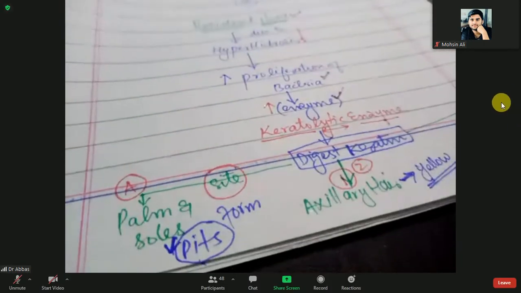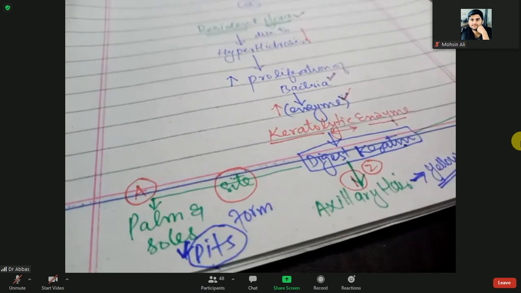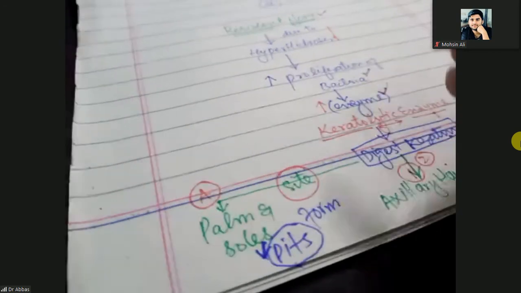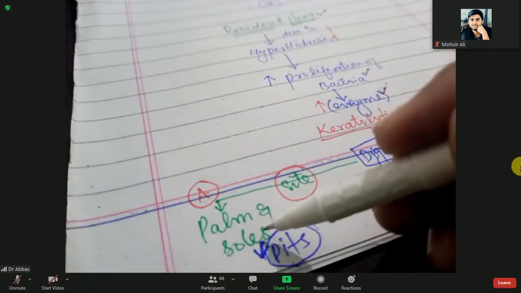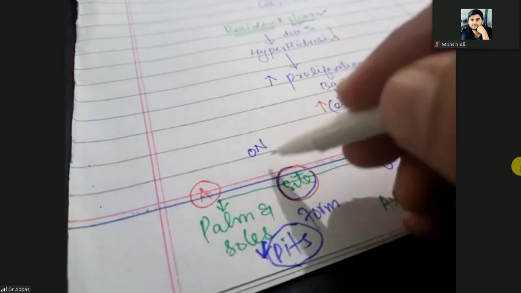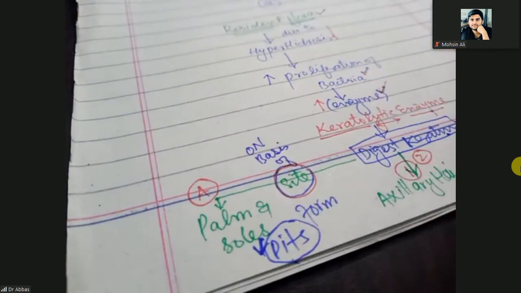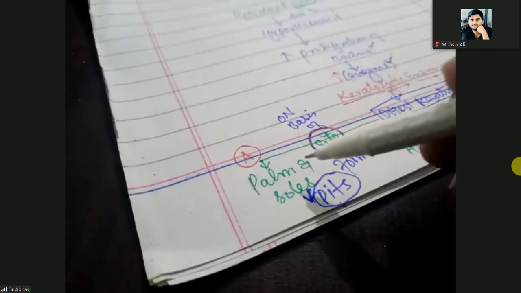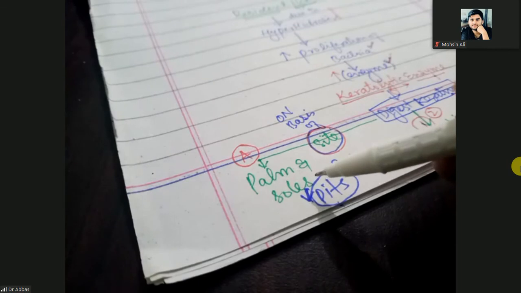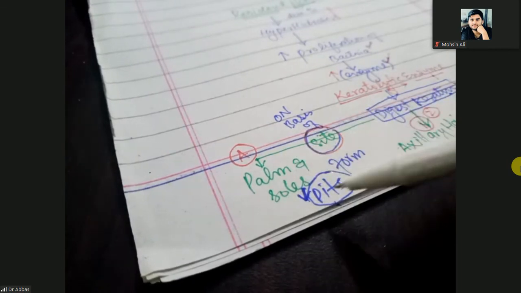Again, keratolytic enzymes will digest the keratin. On the basis of site, if they are acting on the palms and soles, keratolysis happens there and they will form pits.